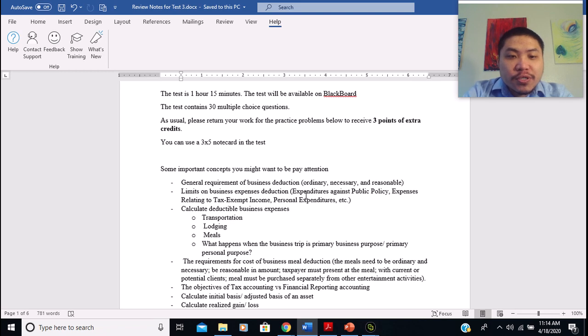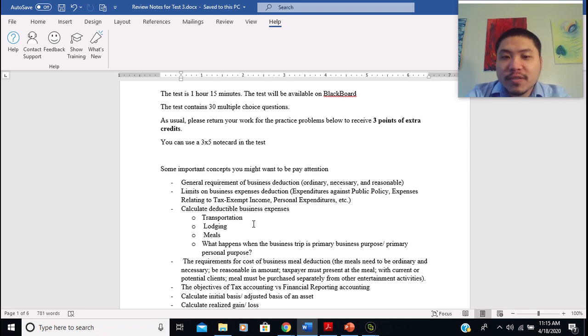And then I want you to know how to calculate the deductible business expenses related to transportation, lodging, meals, right? Especially, I'm going to ask you, let's say one person goes on a business trip, and you have to be able to judge whether the business trip has a primary business purpose or a primary personal purpose. And then from there, I'm going to ask you to calculate how much of the expenditures this taxpayer spent on the trip can be deductible, right?